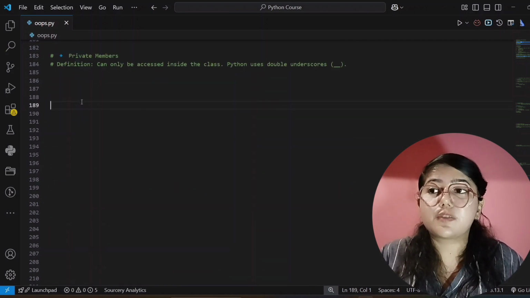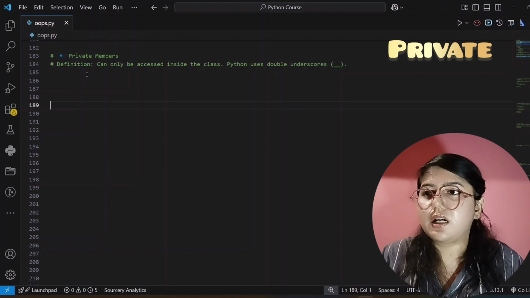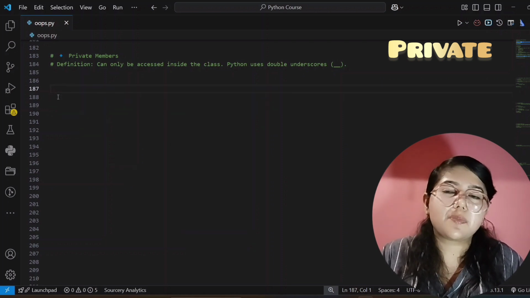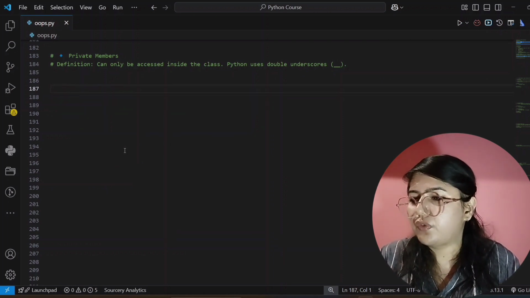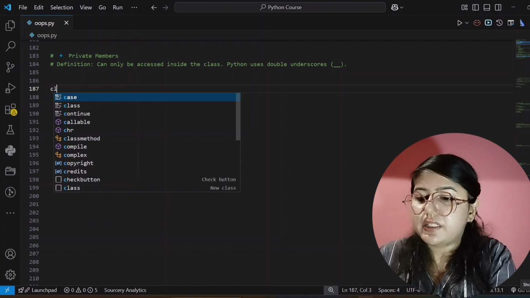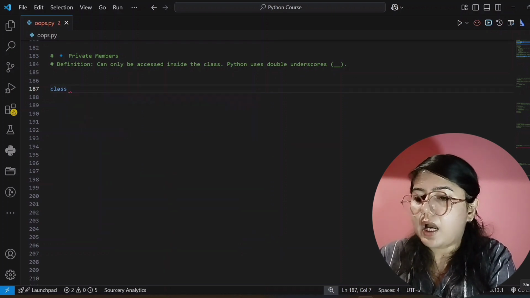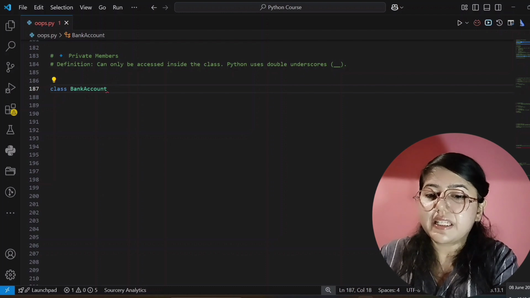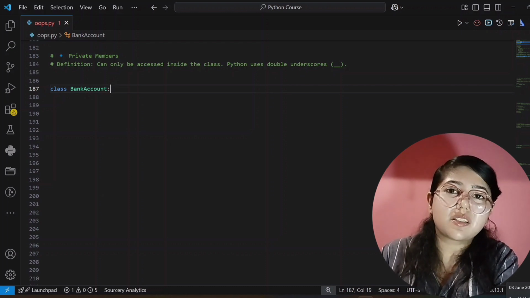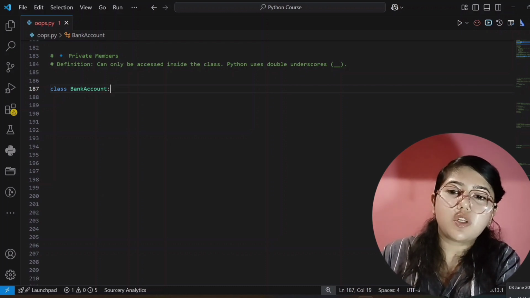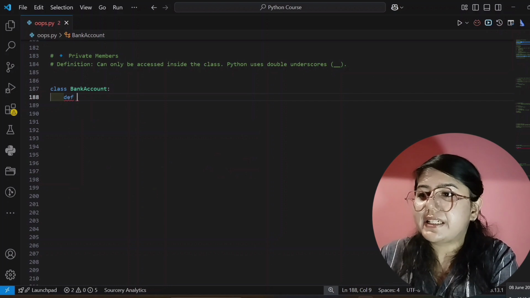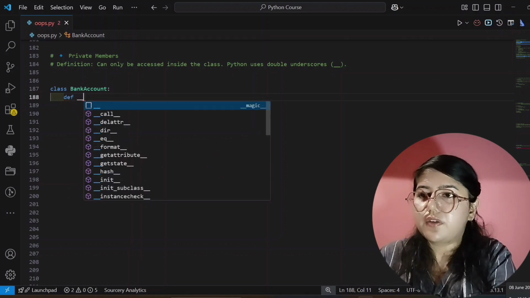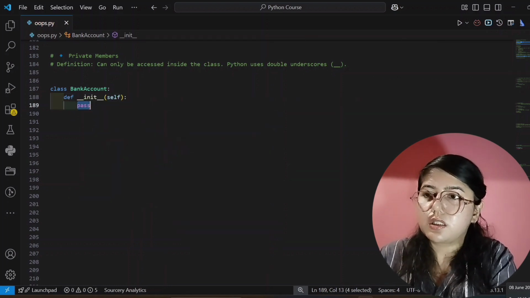So our next access modifier is private. So by the name you can understand that it is private. So now we will write code for this. So see here, I will create a class and I am giving it the name bank account. Okay. Why am I taking this example? Because private is the best access modifier for this example. So now I am creating a method, def, the first method, init.